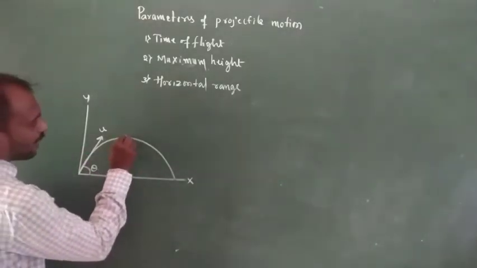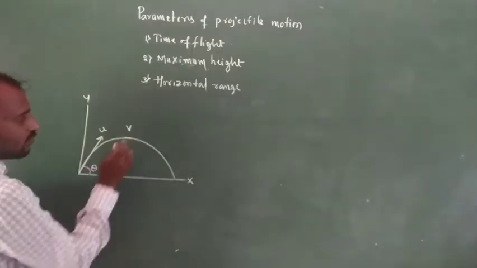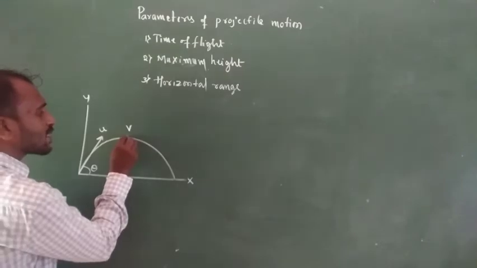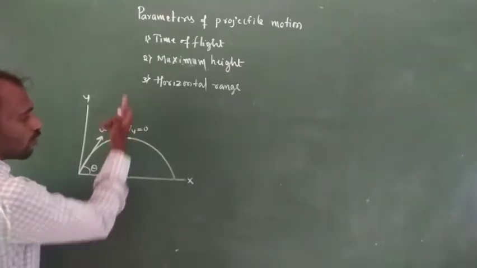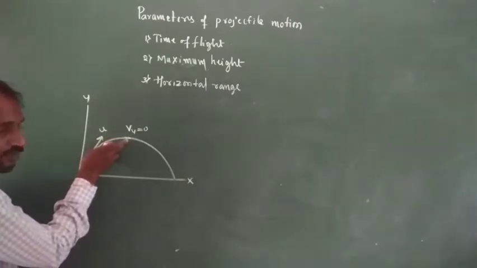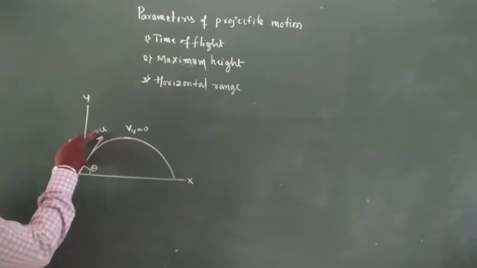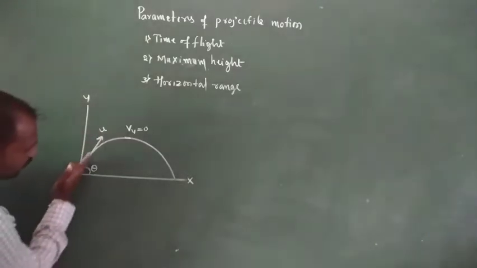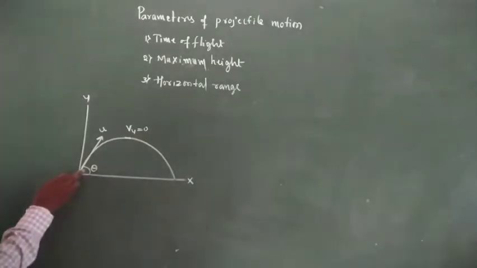At maximum height, the vertical velocity is 0. That means Vy is equal to 0 at maximum height. Initially the velocity is u, and this is the direction of the projectile, with angle theta.